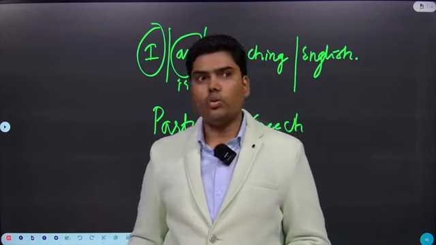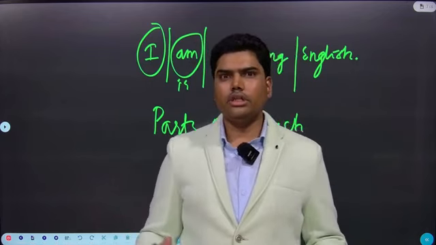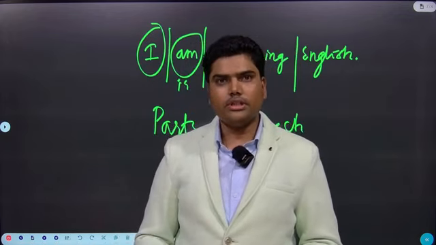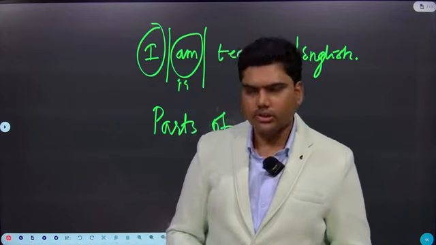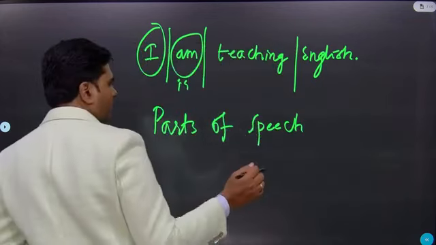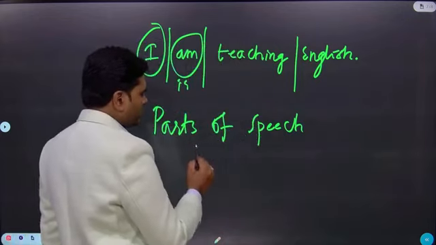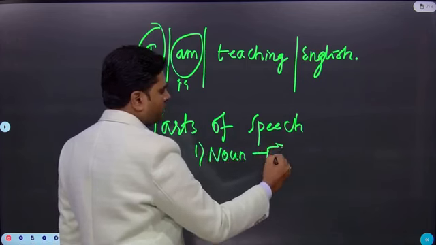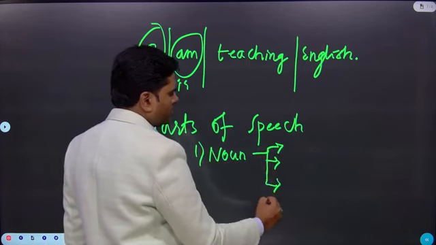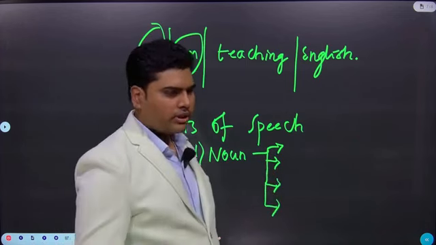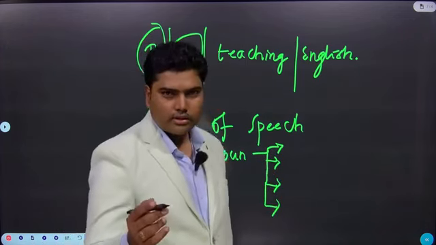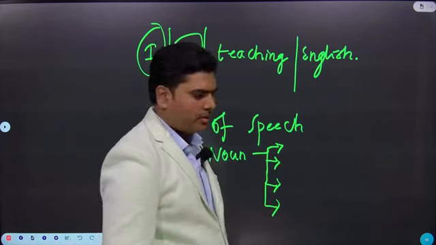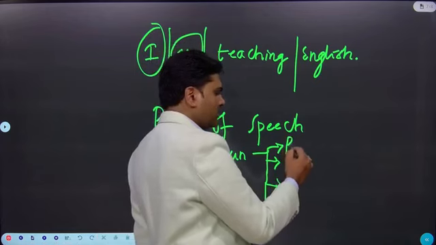There is poverty. If you are rich, why would you be here? No, there is no reason to be here. So there is poverty, yes or no? That is an abstract notion, called an abstract noun. So we are going to study the parts of noun in the upcoming class. Parts of noun. If you know one, please let me know. Comment in the comment section. What is a noun and what are the types of nouns? What is the first one? Anyone?